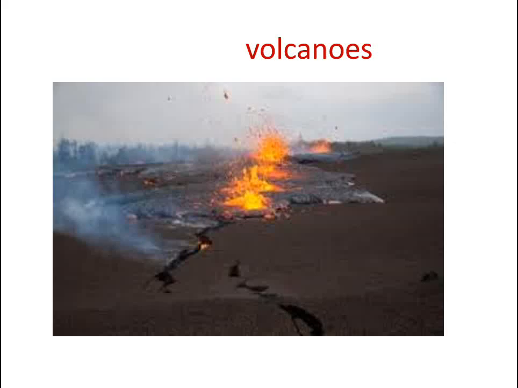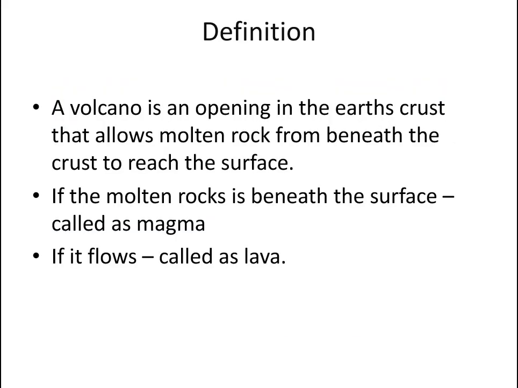In this video, I'm going to discuss volcanoes. A volcano is an opening in the Earth's crust that allows molten rock from beneath the crust to reach the surface. So this is the crust, and the molten material inside comes out of the crust through a fissure. It could be an explosive one or a fissure type volcano.